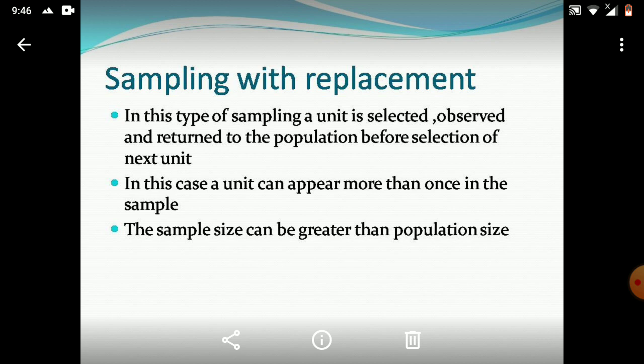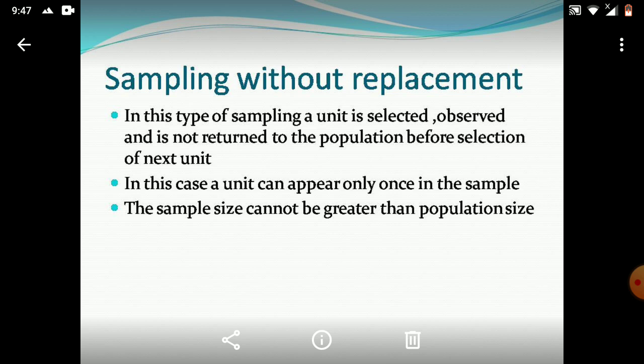When you are replacing your sample, you can get the same unit again in the next draw. So one unit can appear more than once in the sample, and the sample size can be greater than the population size. Obviously, if there are 10 balls in the bag and you are noting the color and returning the ball, you can select even 100 balls from that bag because you are returning it each time.